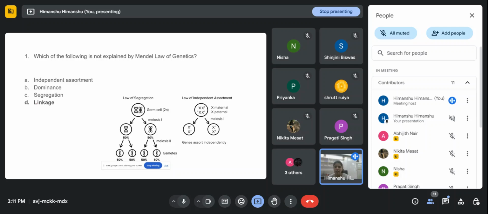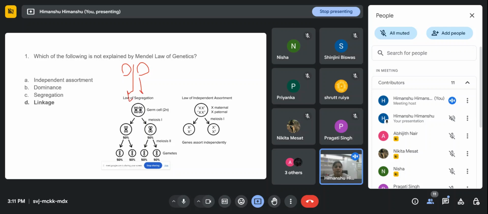to go into the next generation together. But Mendel explained the law of independent assortment, and according to him, if two genes are there, then they always assort independently.